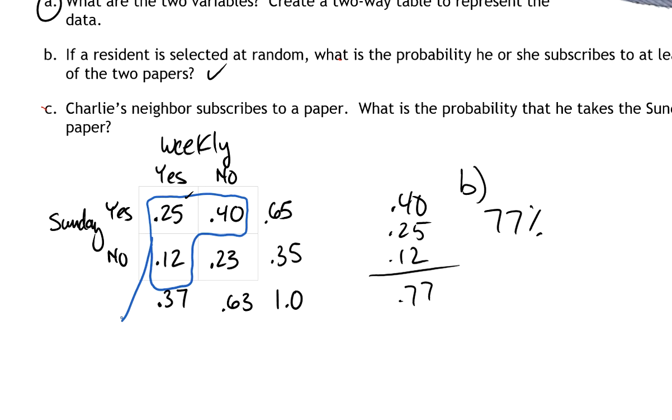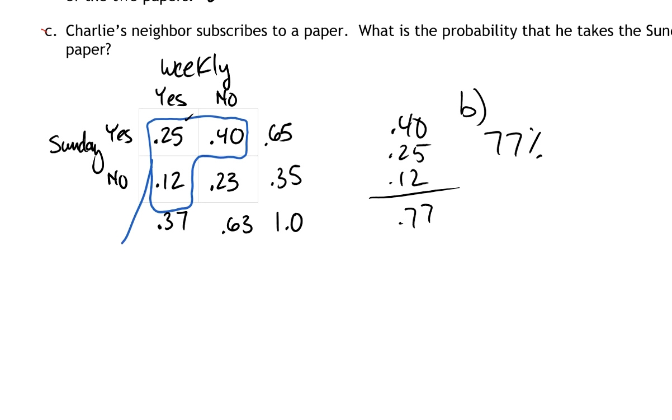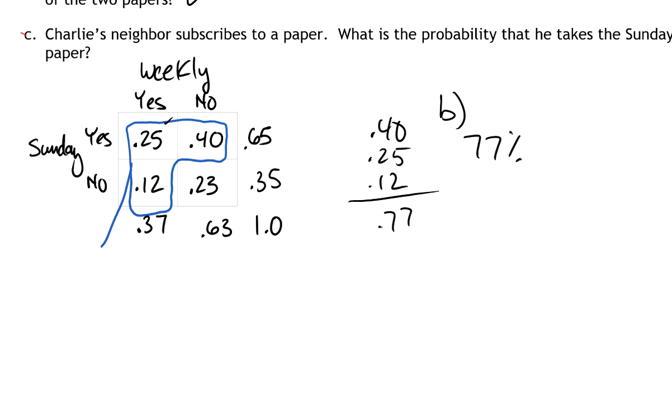He's among those people. It says, what's the probability that he takes the Sunday paper? And there's two ways he could get the Sunday paper. He could get the Sunday paper with the weekly, or he could get the Sunday paper without. So I'm just going to go ahead and write these as, since they're percents, like they're 100 out of 100. So in my numerator, I've got 25 plus 40. That's people that take the Sunday paper, right?